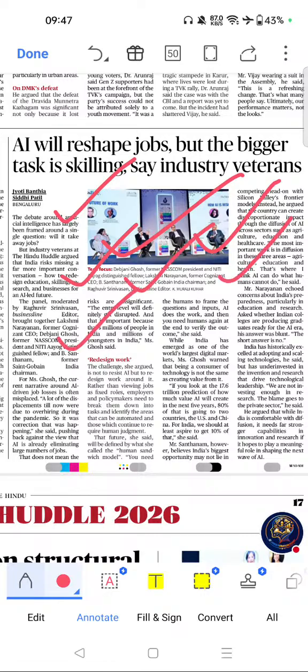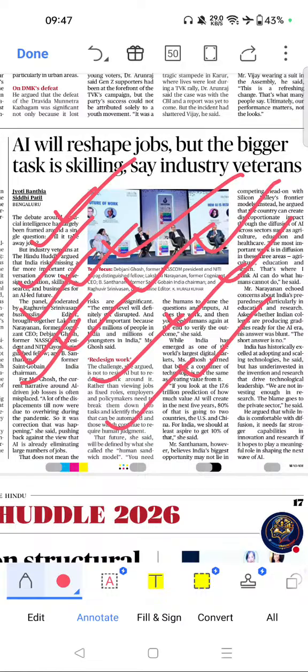Useful for essay, interview and ethics papers. And it is important for banking, SSC and state PSC current affairs section. If we see the key themes: artificial intelligence, AI governance, reskilling, digital economy, research and innovation, and human-AI collaboration. Please go through this topic.